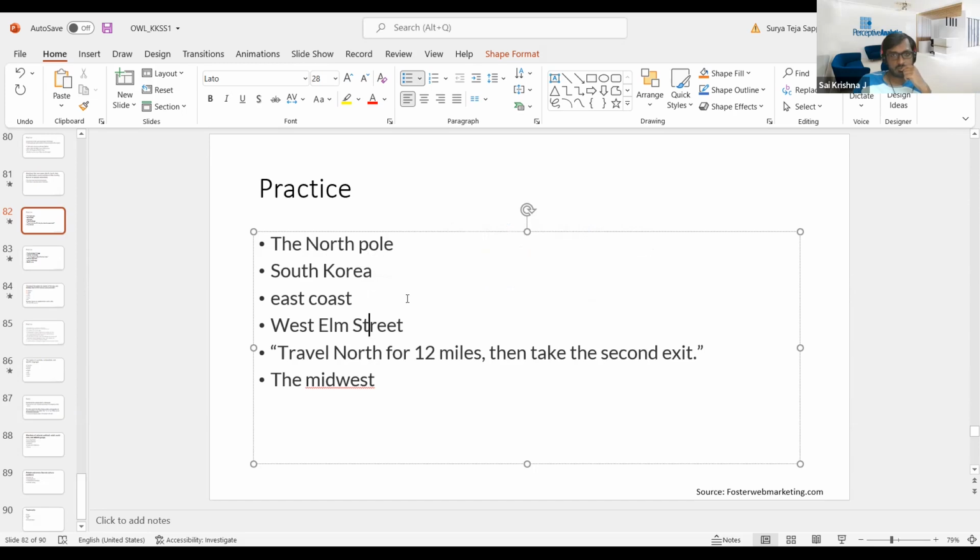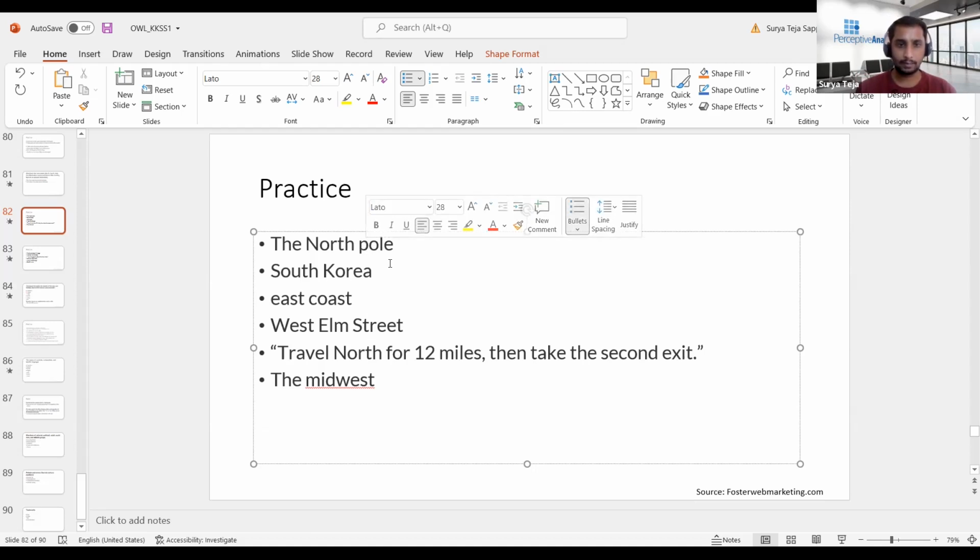In East Coast, for example, I think they capitalize both E and C. So East Coast is fine, but I am not so sure about North Pole, because North Pole, South Pole, is Pole a proper noun? Once again I'll go into it and let you know whether P has to be capitalized or not.